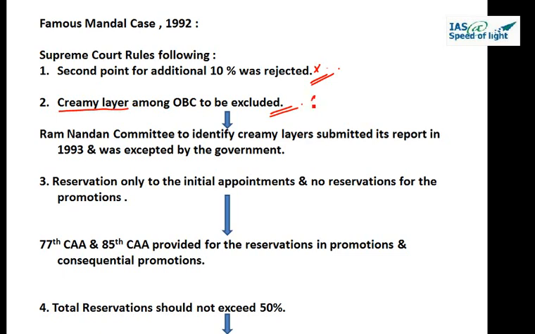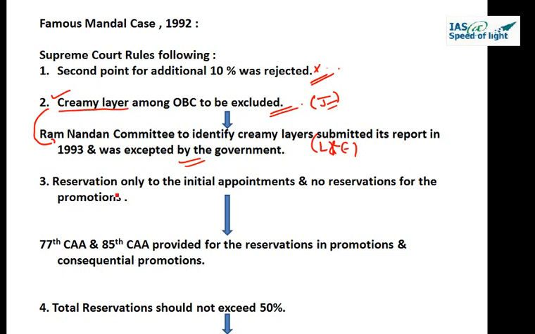This is the action taken by judiciary, and this is what legislature and executive did. Ramnandan Committee, government formed Ramnandan Committee to identify creamy layers, and this committee submitted its report in 1993 and it was accepted by the government. So this was the Supreme Court verdict and this is how legislature fulfilled it.